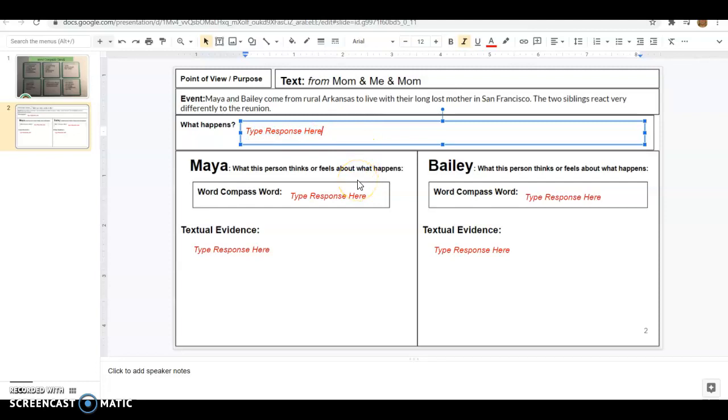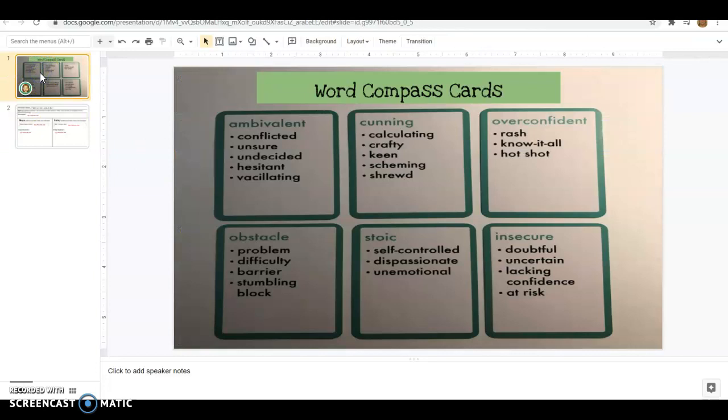You have two different people. You are analyzing their perspective. So you need to go back to the slide before and think about Maya. How does Maya react? How does she feel? So you're going to pick one of these words. You're not picking a random word. You're picking a word based on textual evidence. Whatever word you choose, you have to be able to back it up with something from the text.